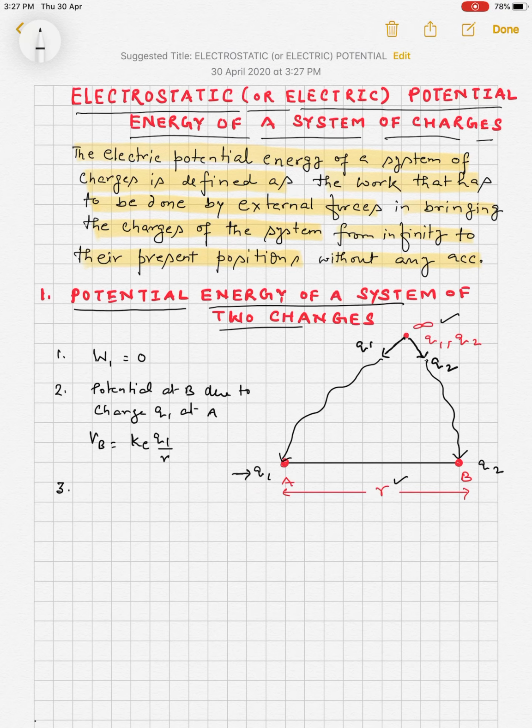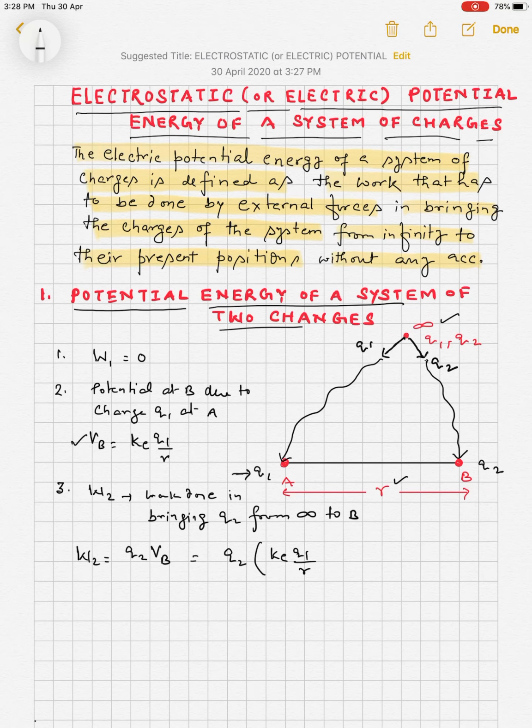W2 is the work done in bringing Q2 from infinity to B. So W2 will be equal to Q2 times the potential at B, and V_B is K_e Q1 upon R, so W2 is K_e Q1 Q2 upon R.